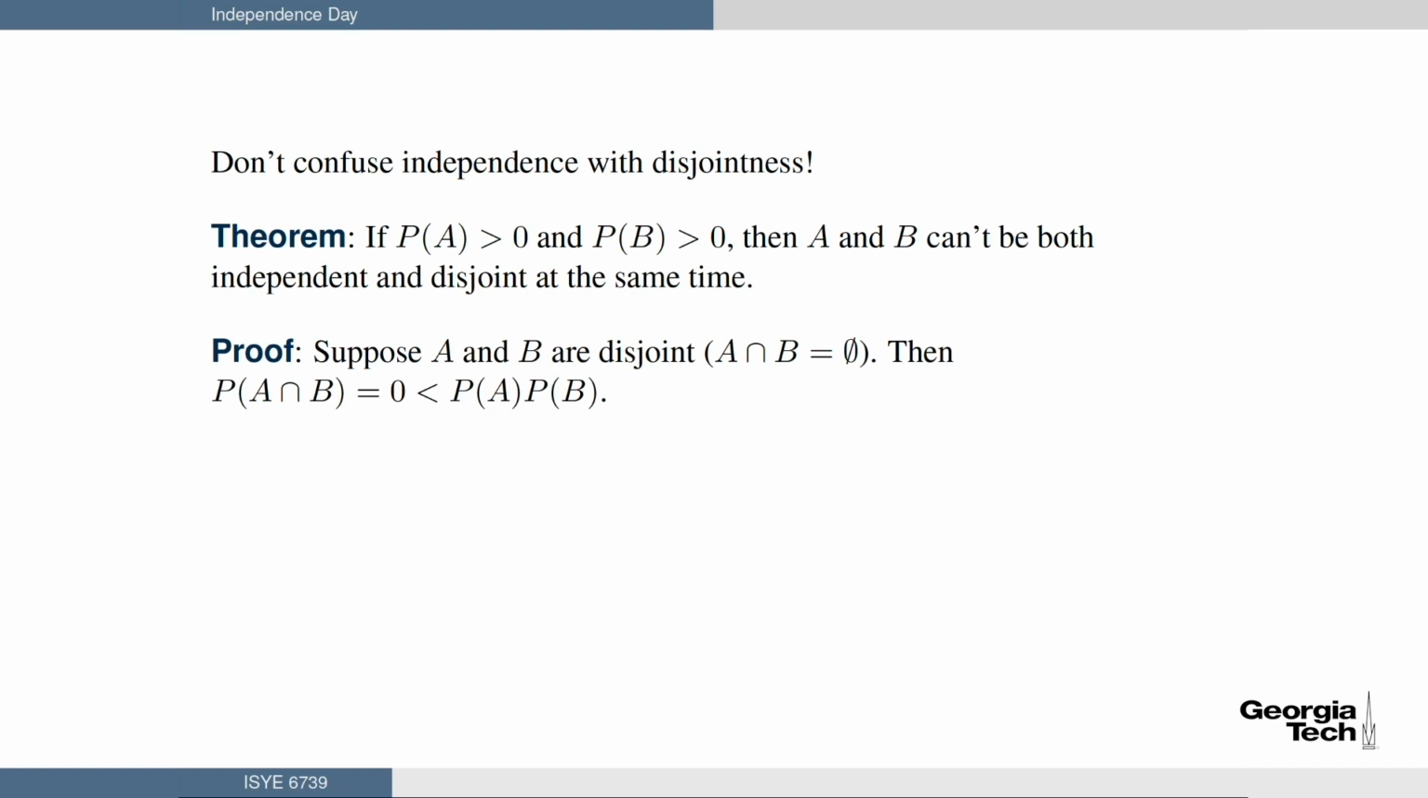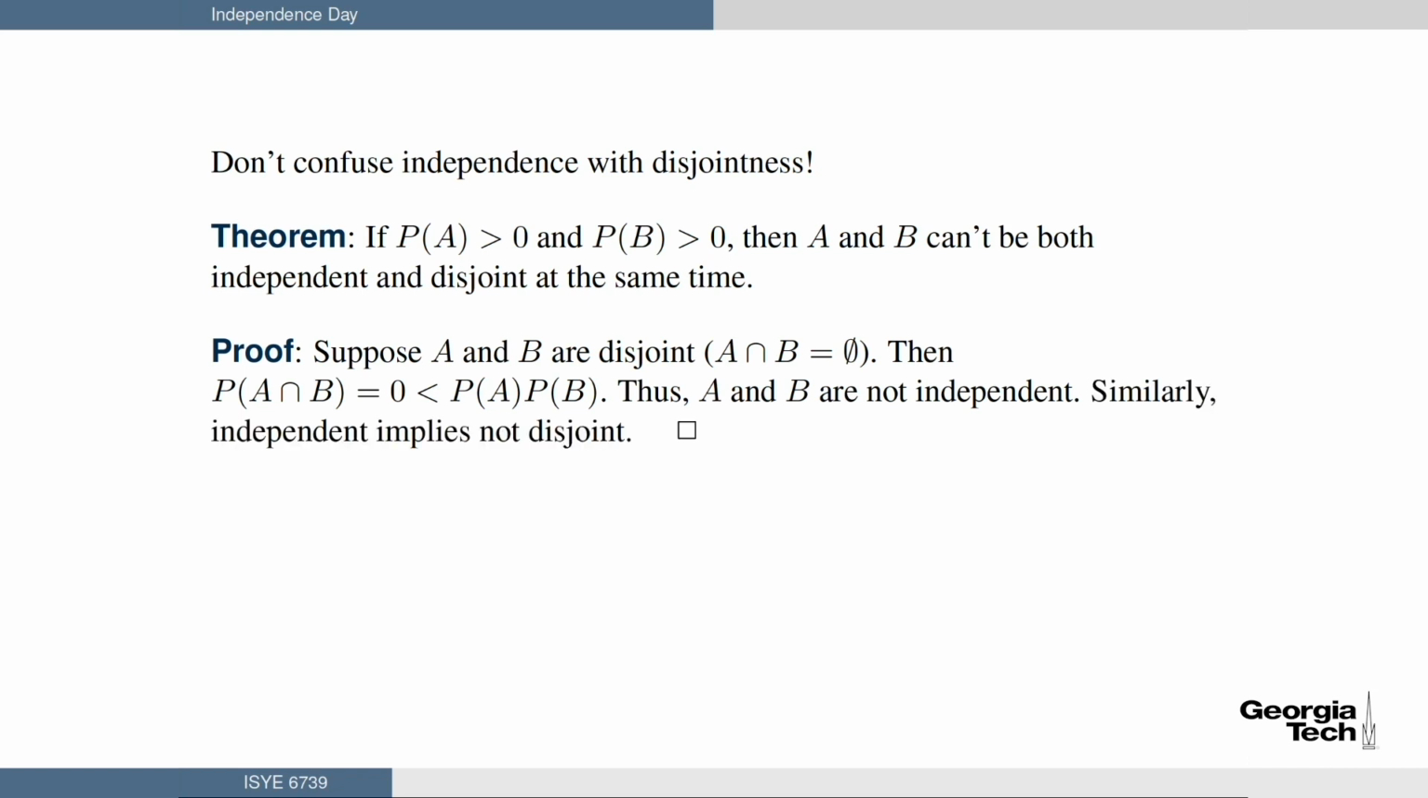Then the probability of A intersect B is 0, which is less than P of A times P of B, because we're assuming, by definition, P of A and P of B are both greater than 0. So the intersection does not equal the product. So they're not independent because they're not equal. Similarly, going the other way, independent does not imply disjoint. So there you go. It's a nice little proof.